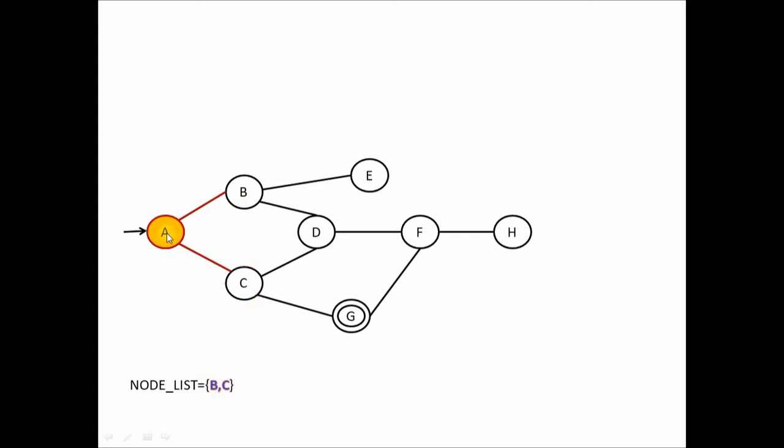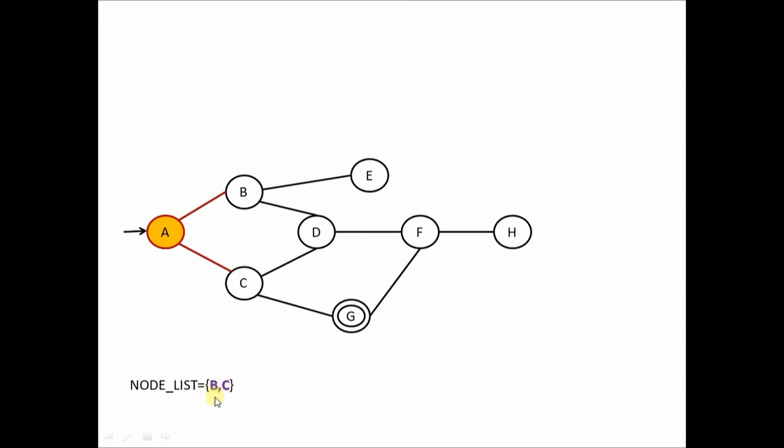Now the order of adding B and C is not well defined. You can either insert C first and then B, or you can insert B and then C. That is because there is no goodness value associated with each node. It's a blind or uninformed state space, so no child has preference over the other. So we have removed A from the node list because it is already explored, and all its possible child nodes, B and C, are loaded onto the node list.